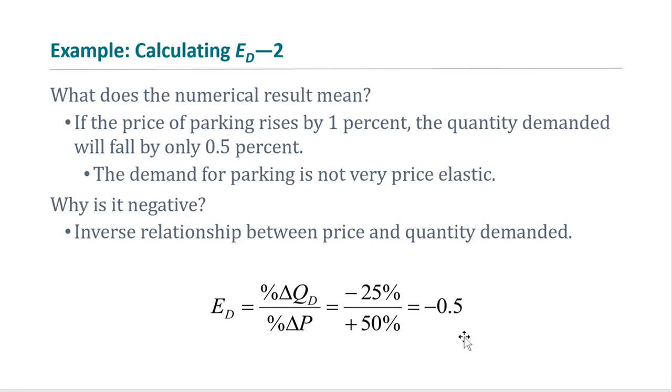That means if price increases, quantity demanded decreases, or if price decreases, quantity demanded increases. So that's why you will always get price elasticity of demand as a negative number. So please remember that if you calculate price elasticity of demand and you get a positive number, that means you messed up somewhere. So check your calculation again.